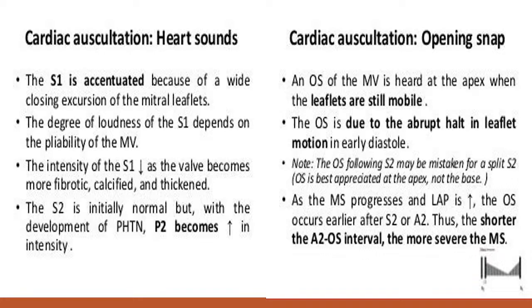So, opening snap is another auscultatory finding of mitral stenosis, and it gives you a clue that the valve is still pliable. Whenever calcification is there, the opening snap will be absent and S1 decreases in intensity. Clear? We can also diagnose the severity of mitral stenosis by the S2 opening snap gap. The shorter the S2 opening snap gap, the more severe the mitral stenosis.